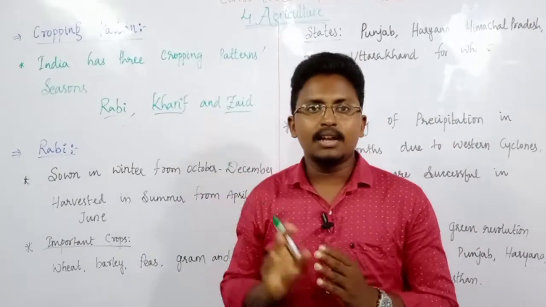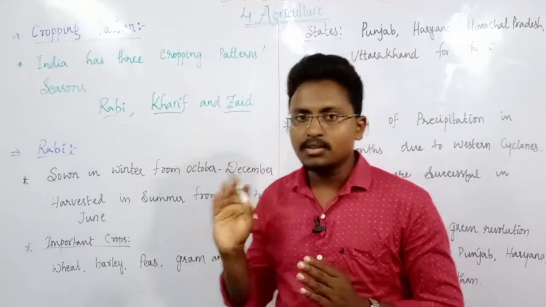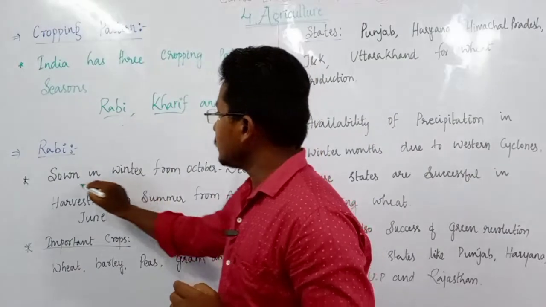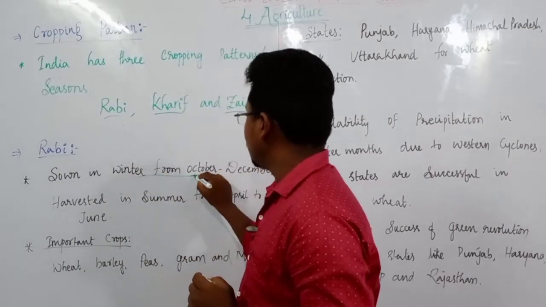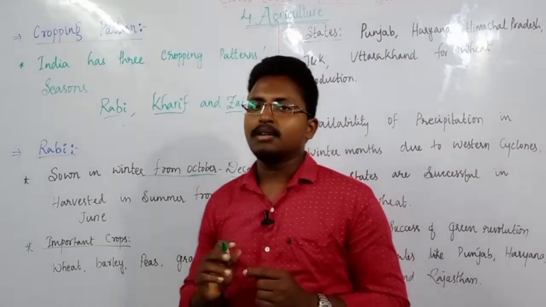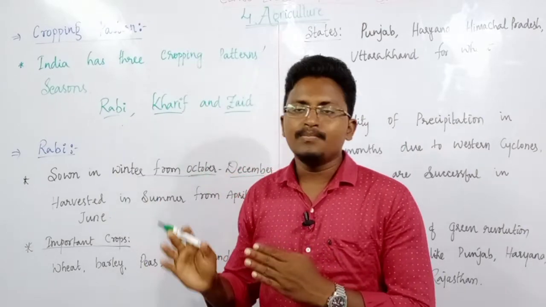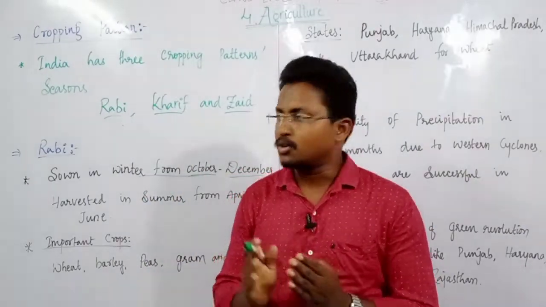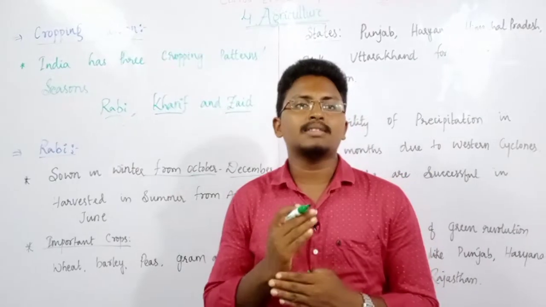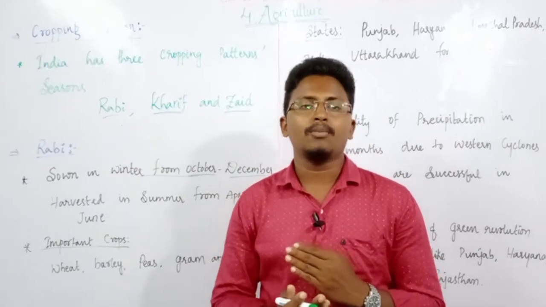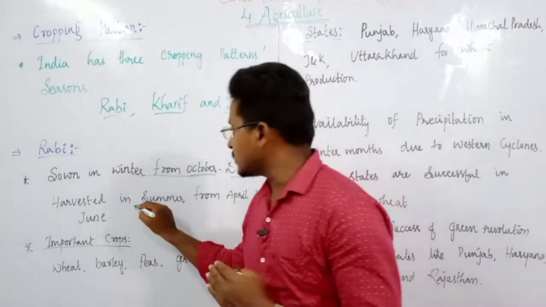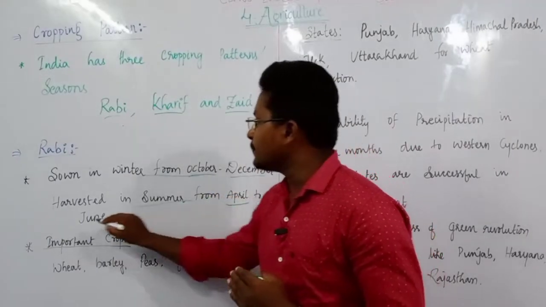So first let us discuss Rabi. Rabi is mainly sown in winter, that is in the months of October to December. That means the seeds are sown during the winter months from October to December. And harvesting, that means when they will cut the crop, is during the summer months, from April to June.